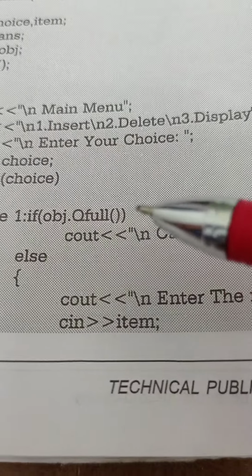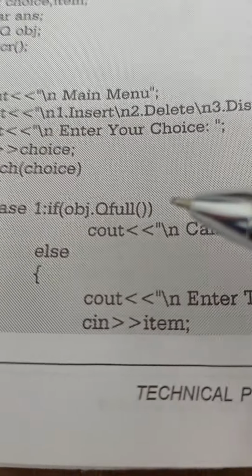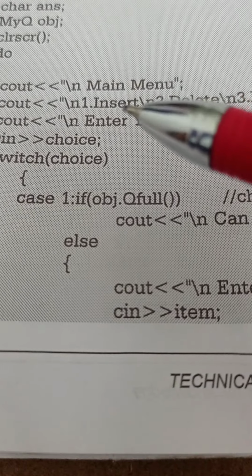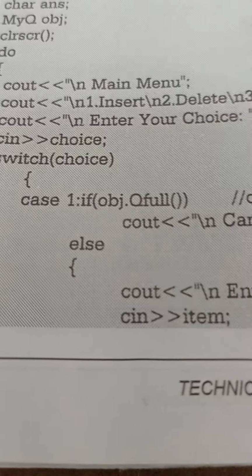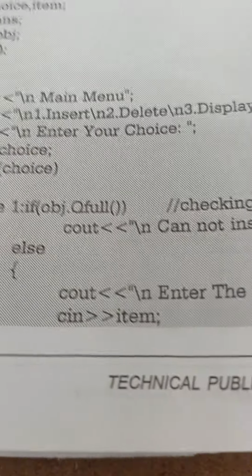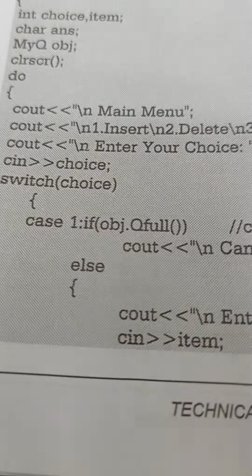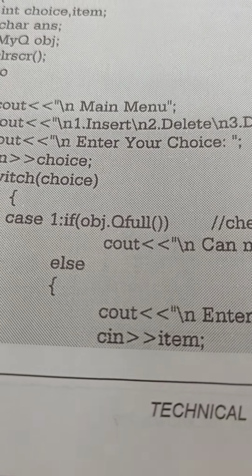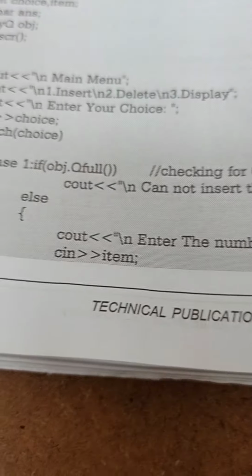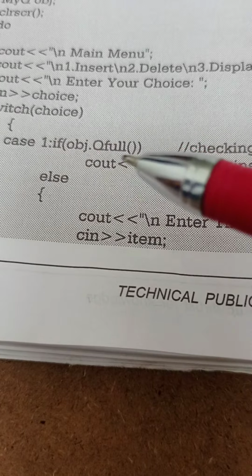If obj queue full, if the queue is full, then there is no option to insert the data into the queue, because choice one is to insert the data. If all the elements are already there in the queue, then where is the space to add more elements? Therefore, at the beginning it will check whether the queue is full or not. If it is full, we can't add the data. For that, it will check if obj queue full.